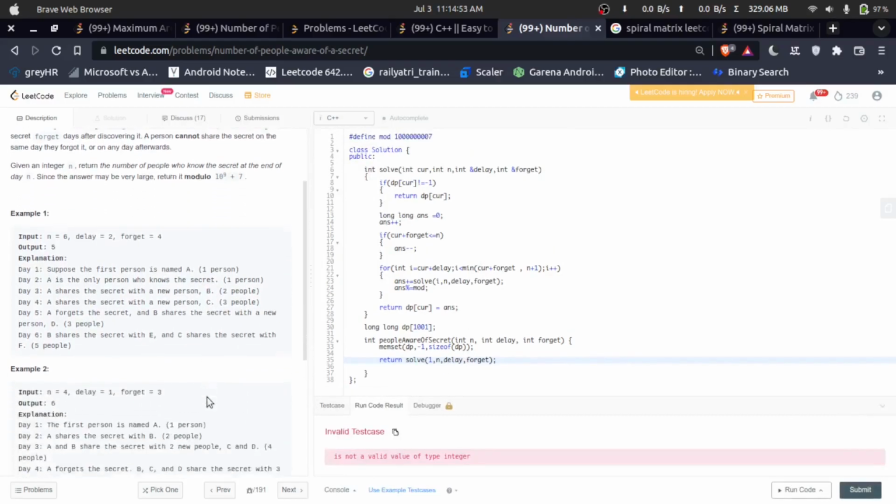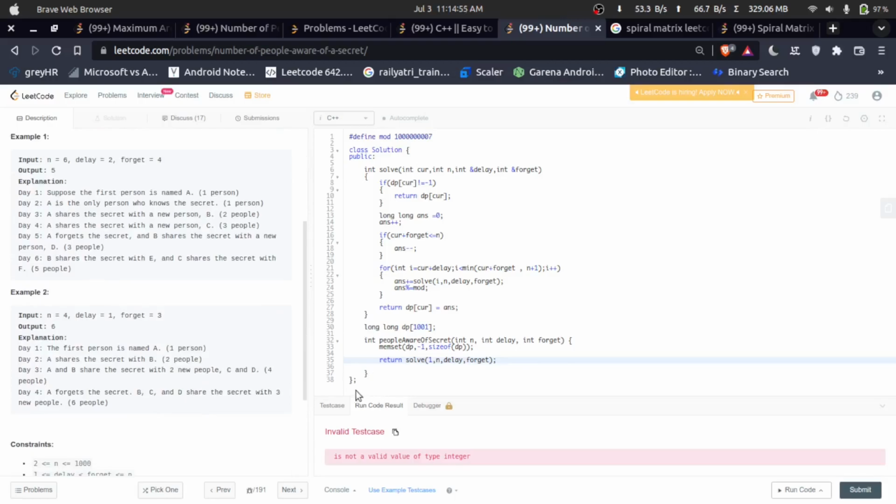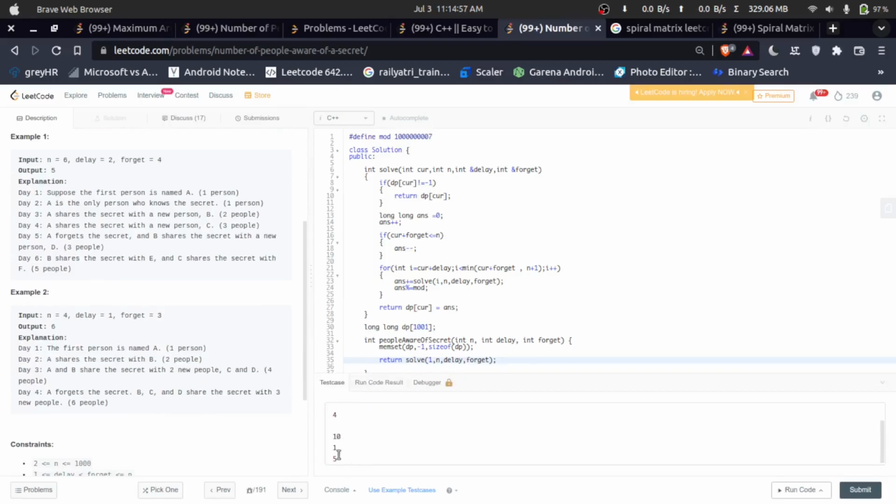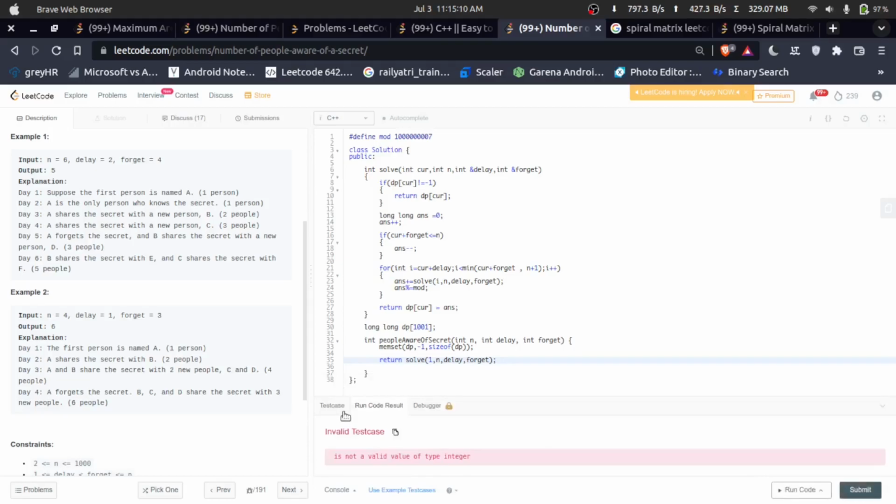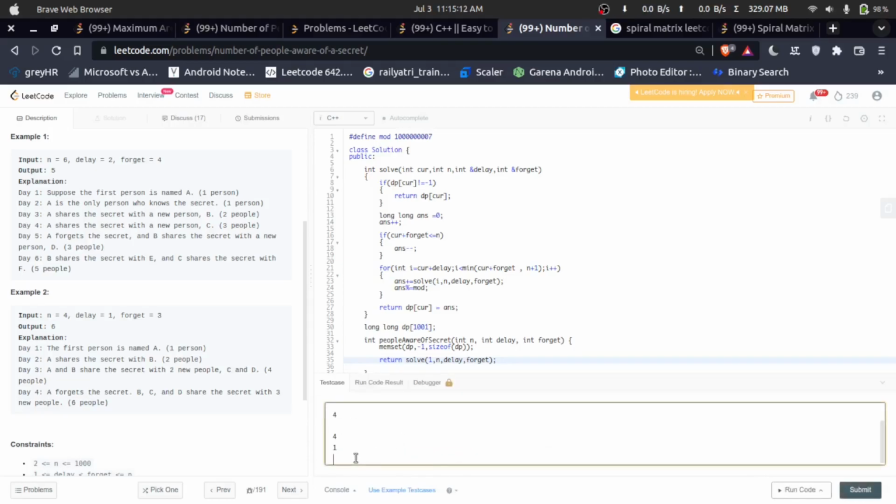Okay, this is not a valid input. If I take 4 1 3 there... Oh, sorry, this is also not a valid input because I am taking it more than n.